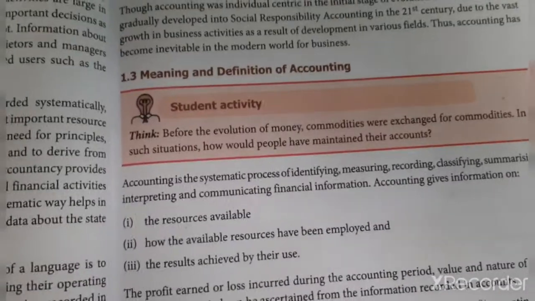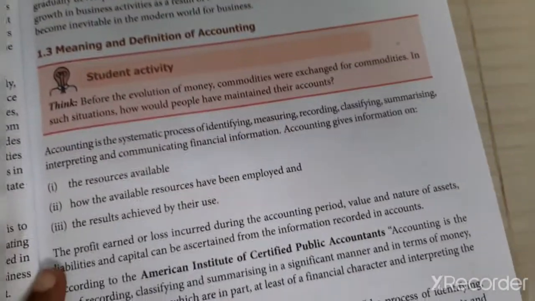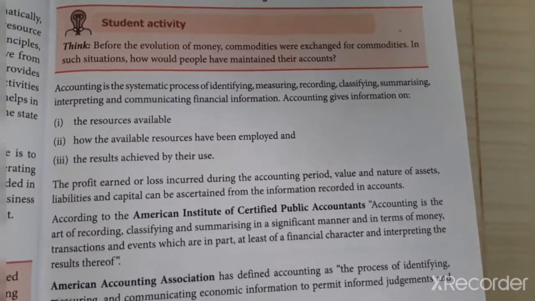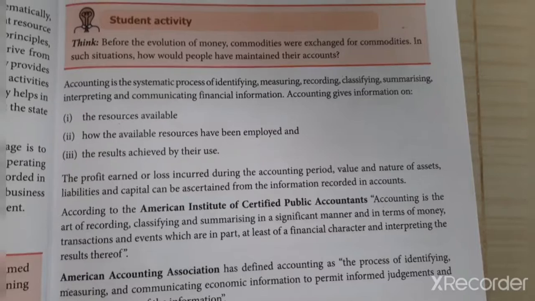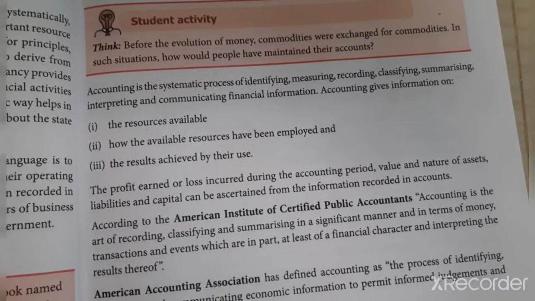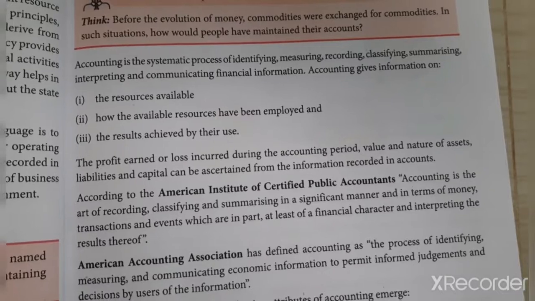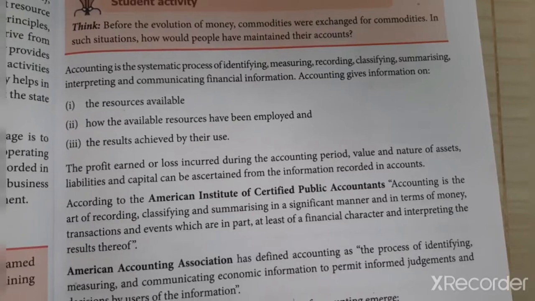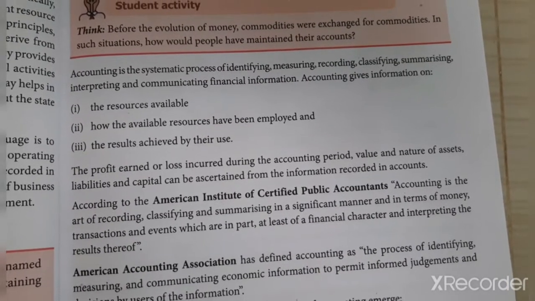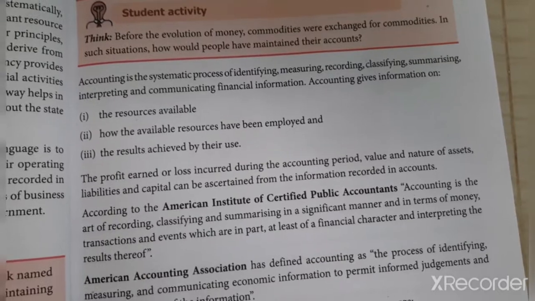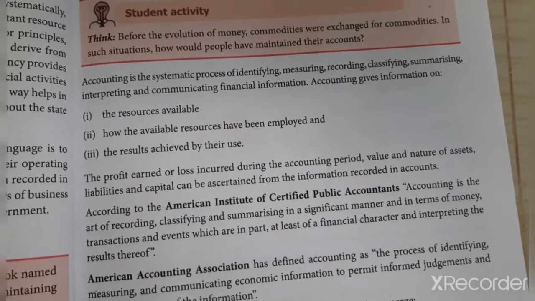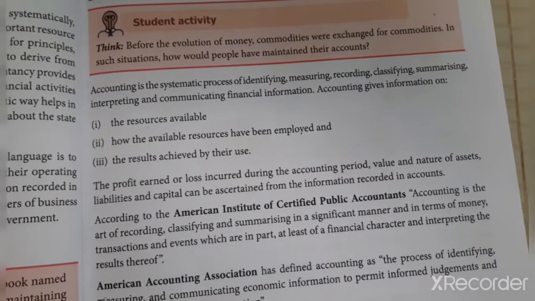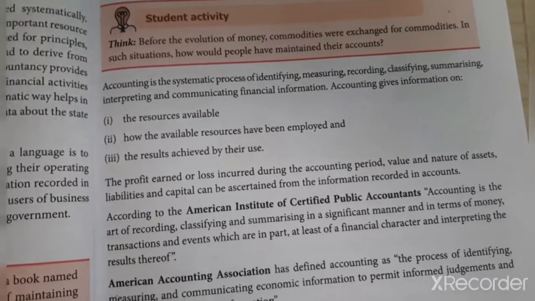So we have already discussed the introduction of accounting. The meaning of accounting and the definition of accounting will be the same. Books of accounts means it will be recorded in a note. Here they are telling it is a systematic process of recording. So we have some rules and regulations. You should not violate the rules and regulations. The accounting standards have given some rules, so we need to follow the same. IFRS has given some standards.